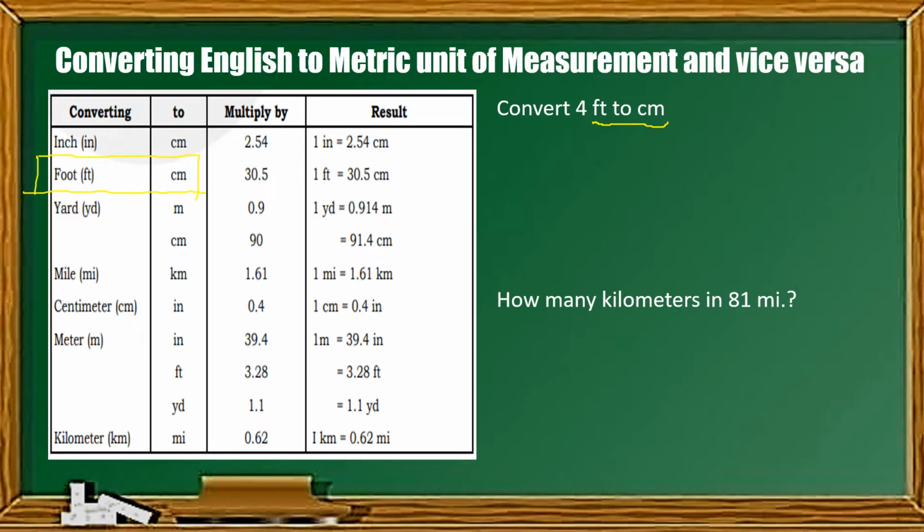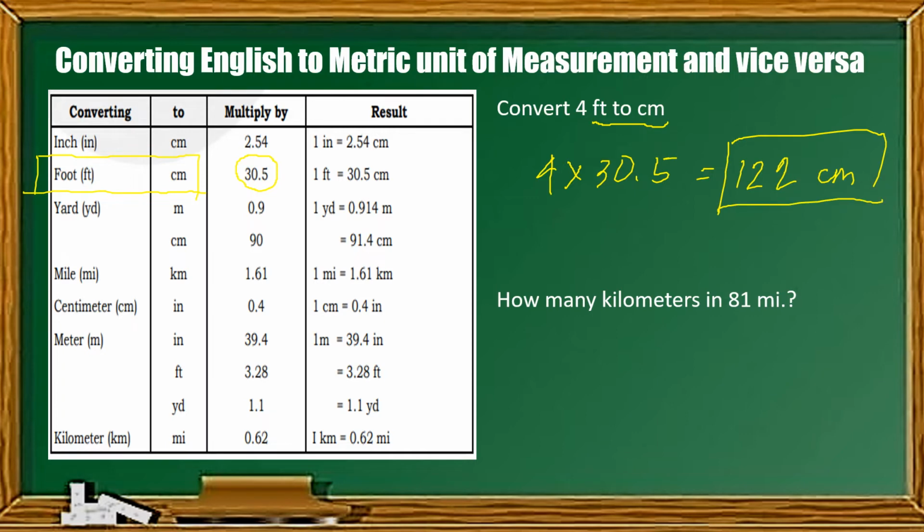From foot to centimeter, we multiply by 30.5, because that is what is written here. If you are going to convert foot to centimeter, multiply by 30.5. So, it becomes 4 times 30.5, and for our final answer, that would be 122 centimeters. So, this means 4 feet is equivalent to 122 centimeters.